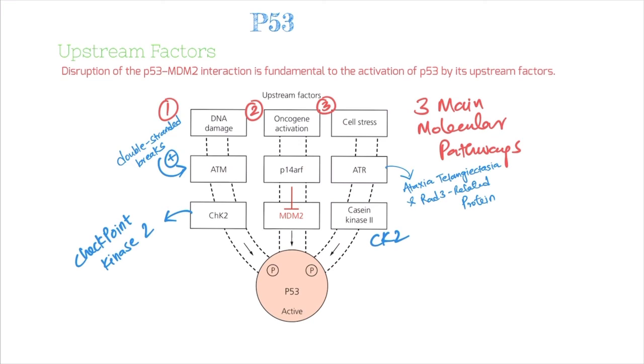P14ARF is one of the two products of the INK4A locus, the P16 family of CDK inhibitors. This P14ARF does not go into the site of interaction between P53 and MDM2, but controls it by sequestering MDM2 in the nucleolus, so that it cannot act on the P53 present in the nucleus and does not help its translocation into the cytoplasm.